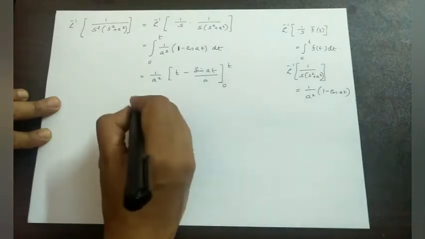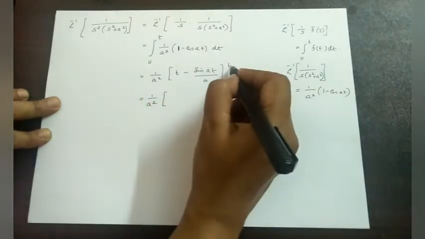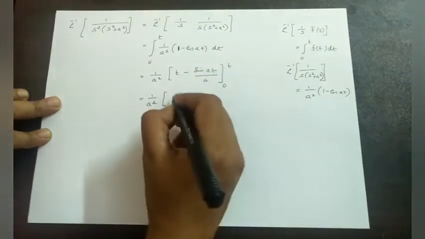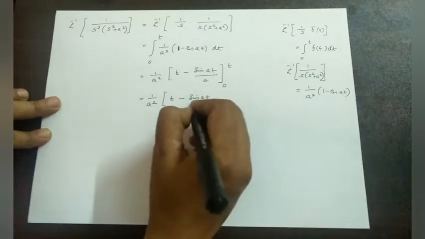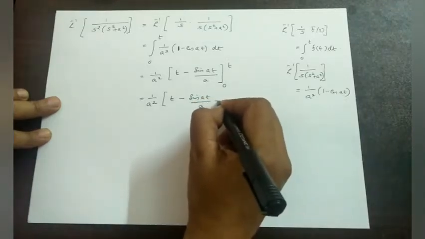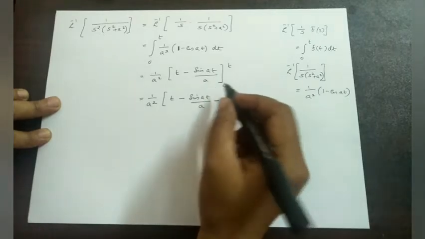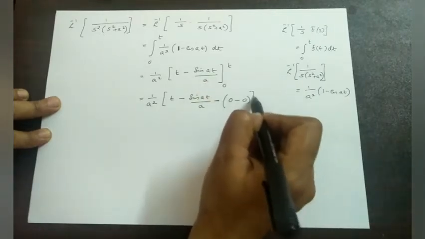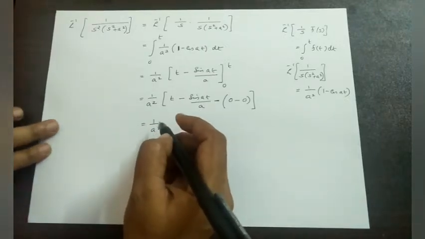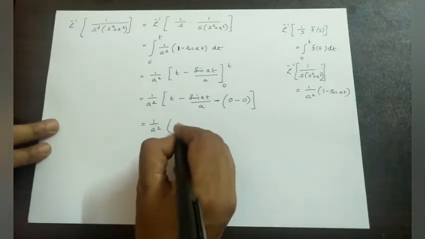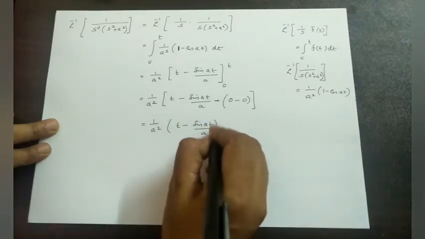Here we will do the simple integration. Now applying the limits, first the upper limit, in the place of t put t itself, that is t minus sin at by a. Now the lower limit, with a minus sign, 0 minus sin 0 is 0. Therefore the final answer will be 1 by a square into t minus sin at by a.